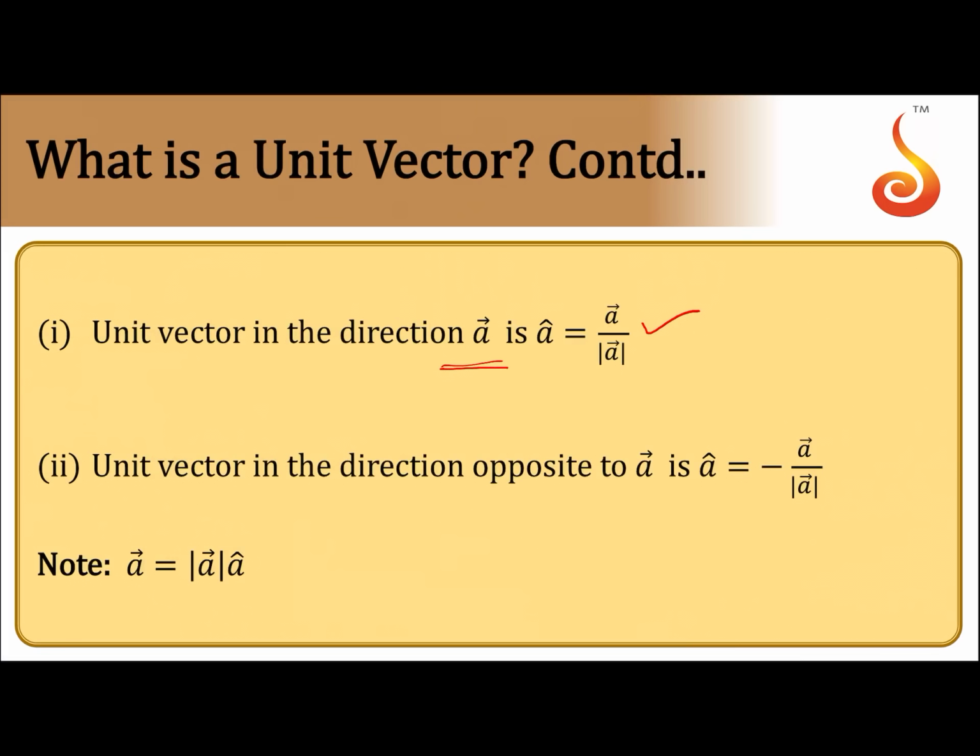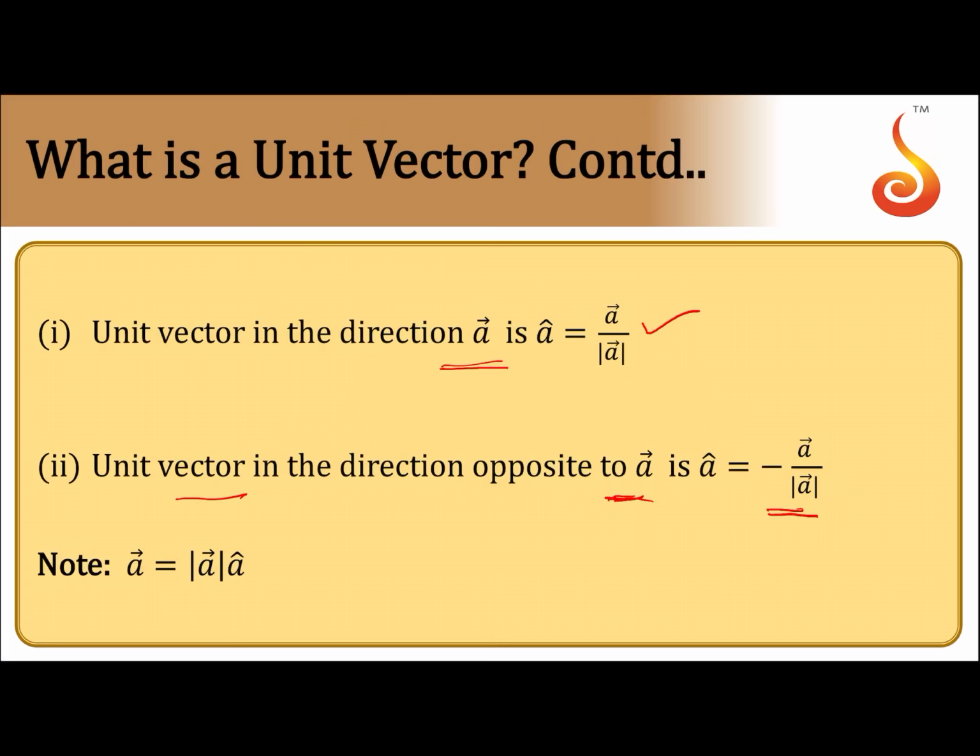But if you divide by modulus of A and take a minus sign, you get a unit vector along A but opposite to the direction of A bar. Unit vector in the direction opposite to A bar is minus of A bar by modulus of A.